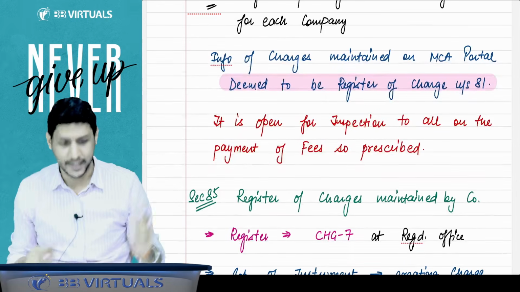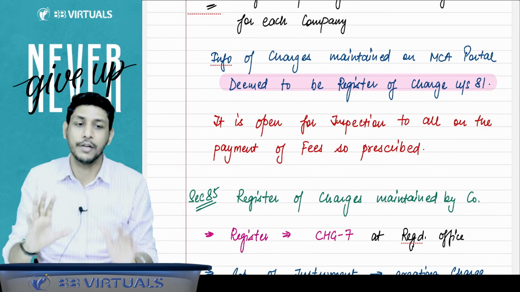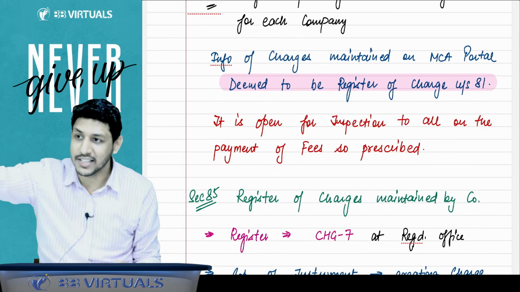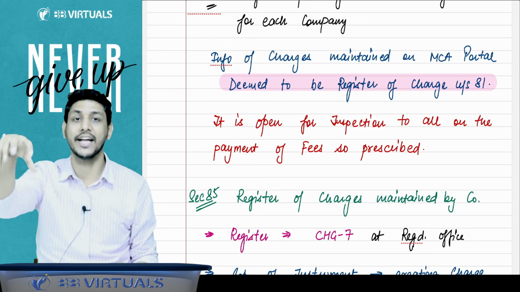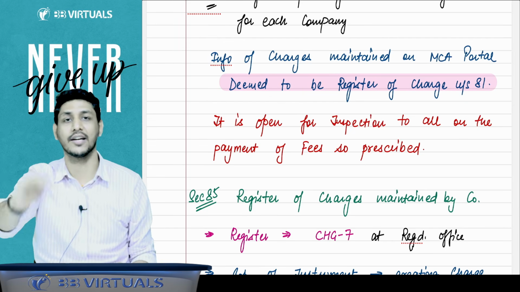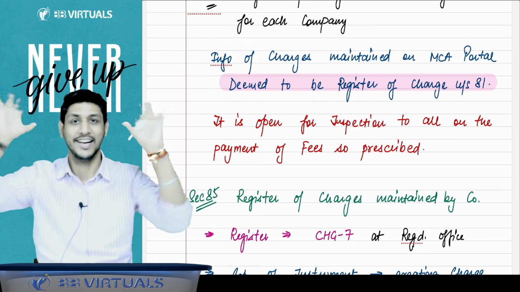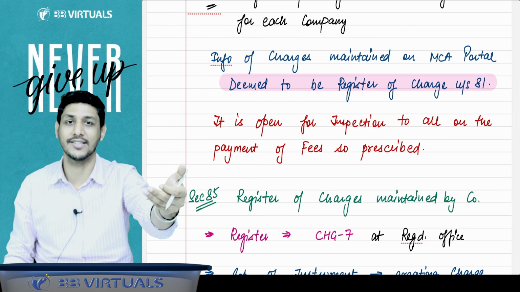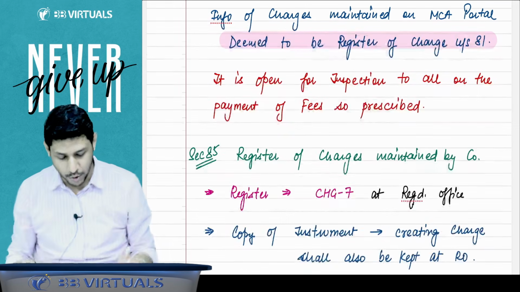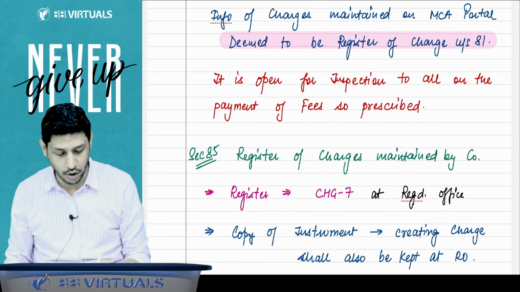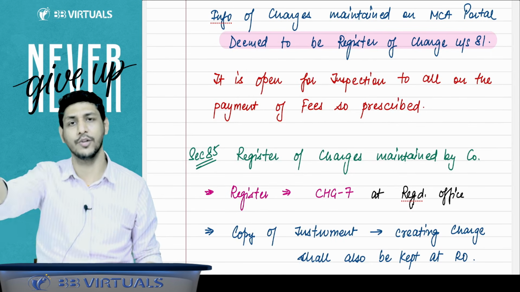Nothing. They have said that whatever information the company files on the MCA portal, whatever information related to the charges of the company is maintained on that MCA portal, that is deemed to be the register of charges maintained by the ROC. They need not maintain a register separately. That information is deemed to be the register of charges maintained by the ROC, and it is open for inspection to all on payment of fees. You can pay the fees and inspect that.